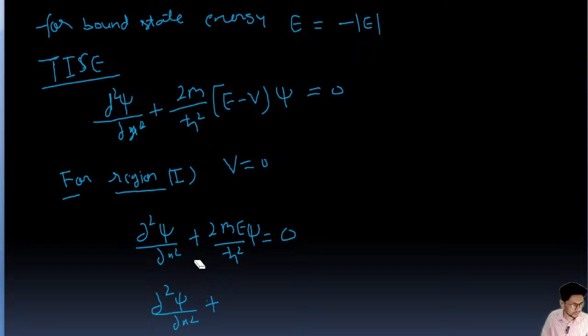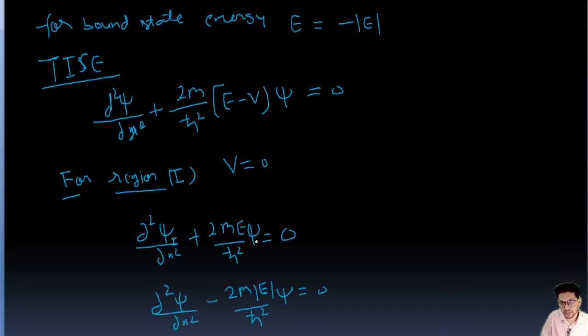Here we'll write the value of E as well. The value of E is minus mod E. So if you put this, this value is going to be minus 2m mod E upon h cut square psi equal to 0.